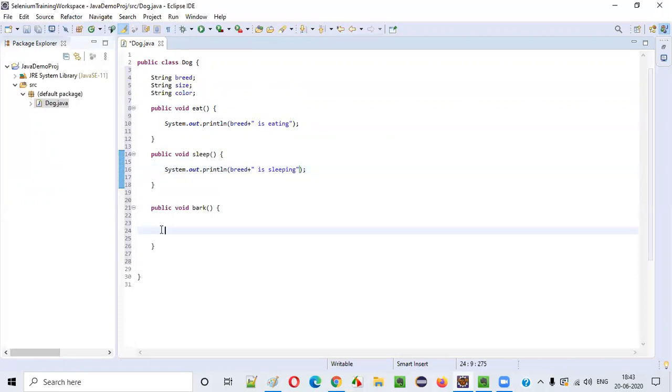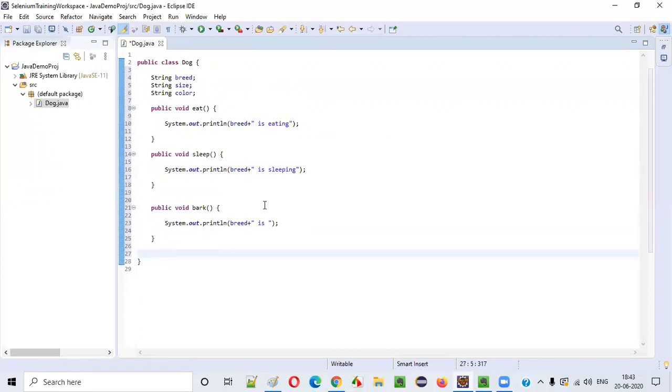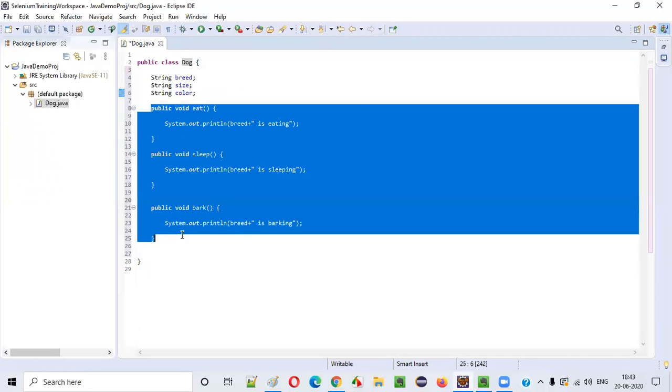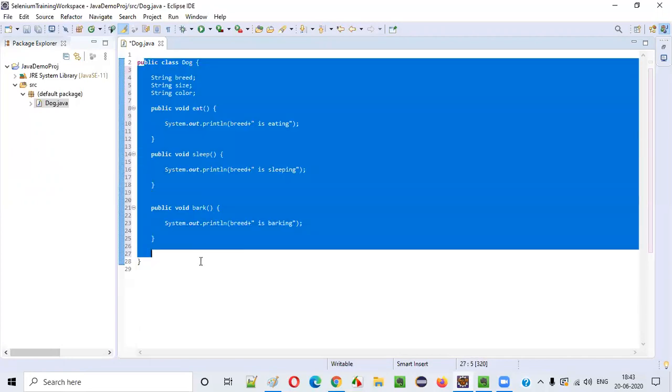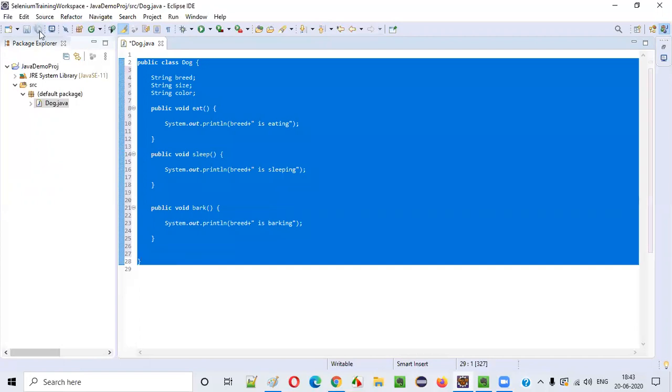Now System.out.println breed plus is barking. I'm just writing some sample program, guys. This may not be that perfect, but it's a template, nothing more than that. Now, guys, we have this dog class which has some variables and methods of the dog. So these variables and methods, along with the dog class, will become a template or blueprint using which we can create objects.